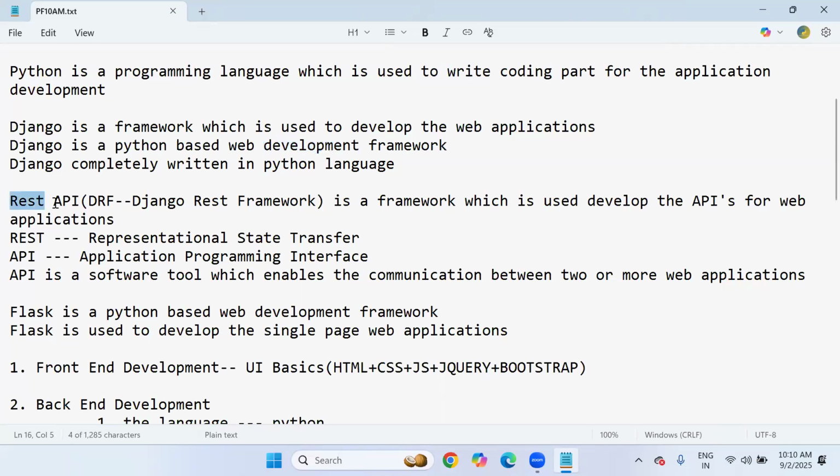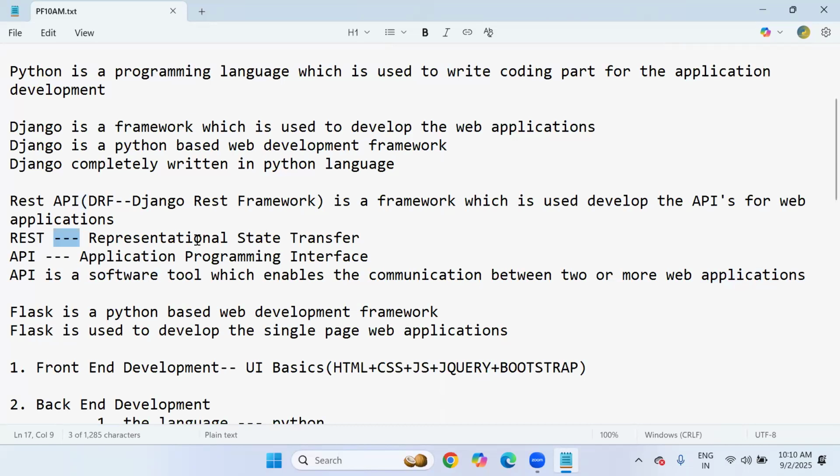And REST API is another framework. It is an extension, also called DRF, Django REST Framework, which is used to develop the APIs for web applications. API is nothing but a software tool which enables communication between 2 or more web applications. After completion of your Django web application, the application should communicate with other applications for transactions. That's why we are going to generate APIs. So how do we generate APIs in Python full stack development? We use a framework called REST API.